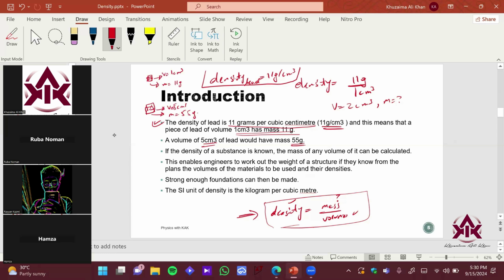So they're trying to relate these quantities. How do they relate? If the density of a substance is known, the mass of any volume can be calculated using this formula. That is why engineers and scientists need a formula to work out everything. Imagine you're making a building. Let's say Rupa is making a building.